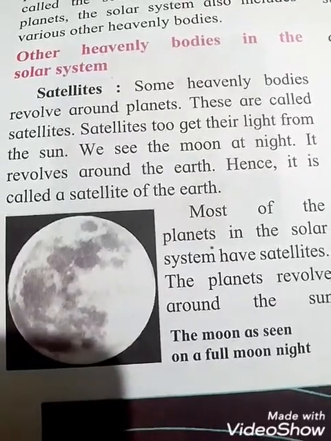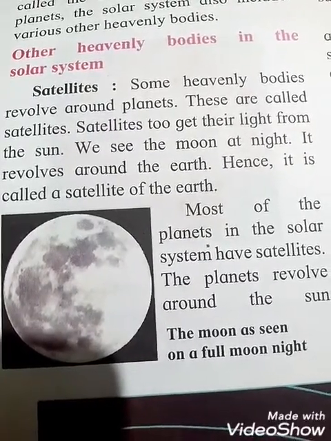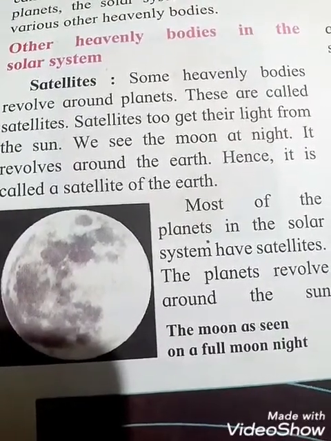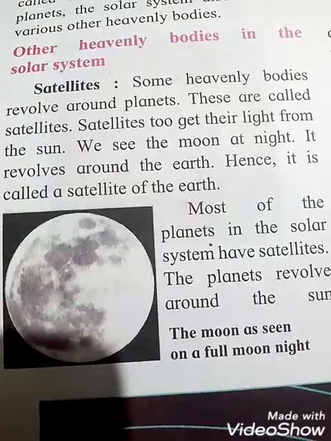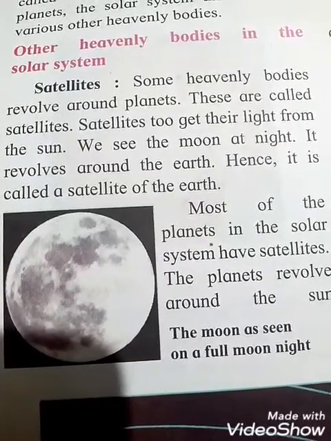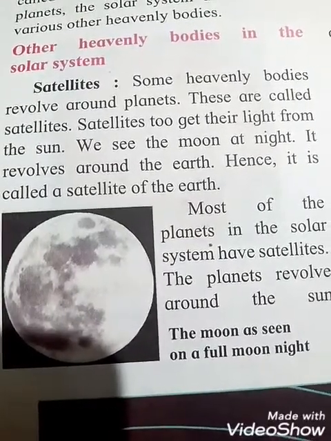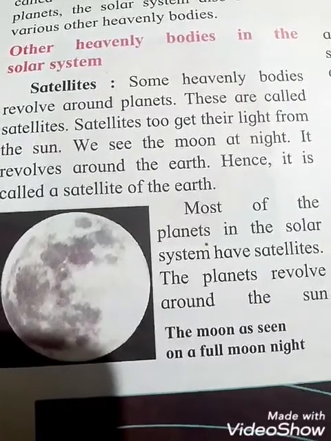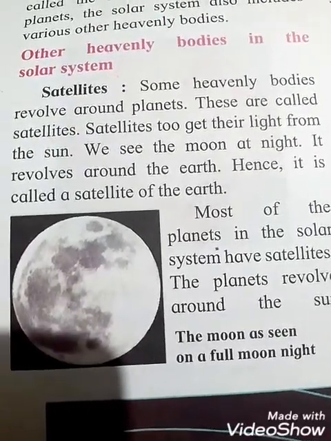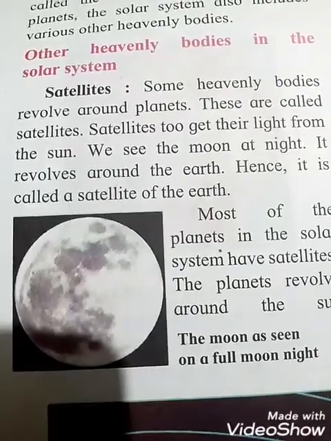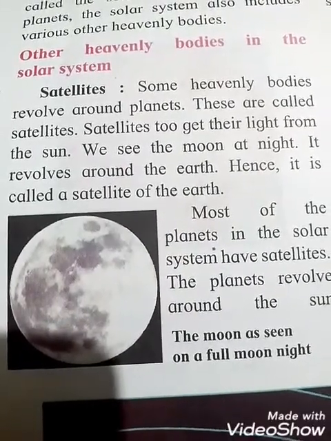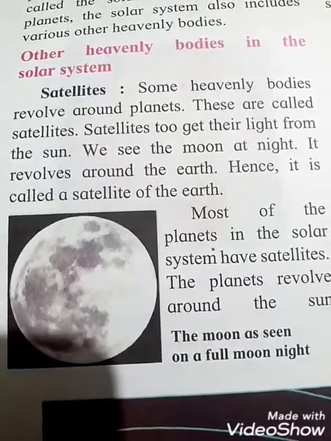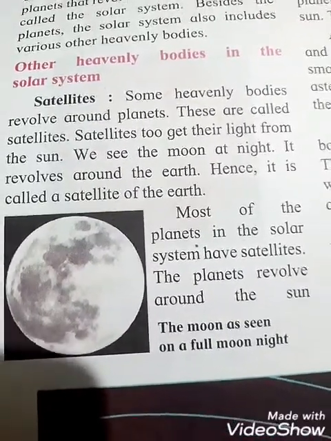It revolves around the Earth. That means the moon revolves around the Earth. Hence it is called the satellite of the Earth. That means the moon is a satellite, students. Earth is a planet and the sun is a star. So the moon also does not have its own light. It gets light because of the sun, and the moon is a satellite. At night time we can see the moon in the sky. So the moon revolves around the Earth, hence it is called a satellite of the Earth.